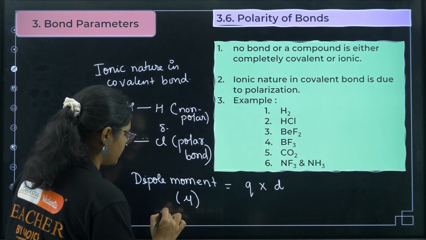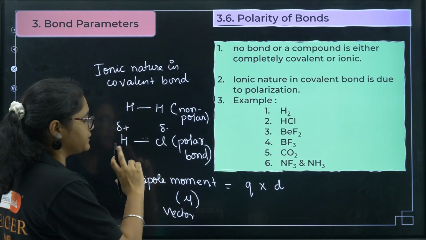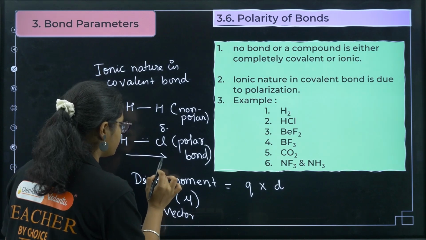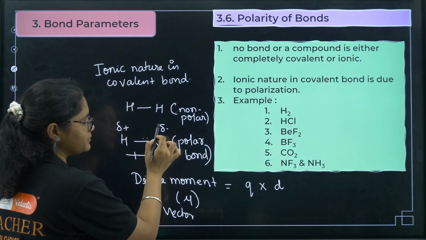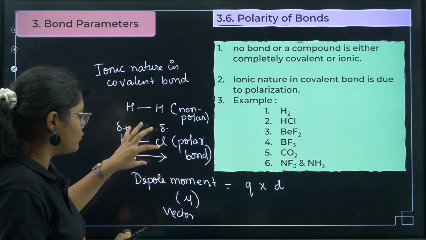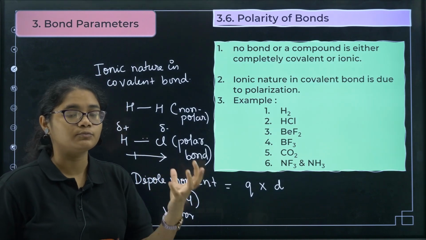It's a vector quantity and it is given by the charge and the distance between the two points. Now we represent dipole moment with a crossed arrow. The head of the arrow should be towards the more electronegative atom. The direction of these dipole moments will tell you whether the compound is polar or non-polar.